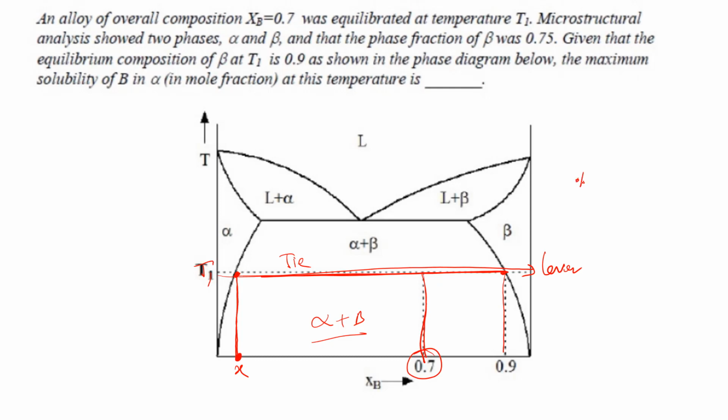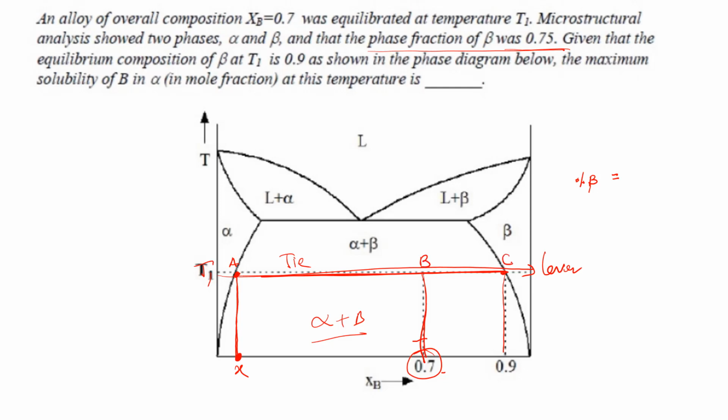So the phase fraction of beta is 0.75, that means the percentage beta phase will be how much? 75%, right? Let this be A, B, C, right?